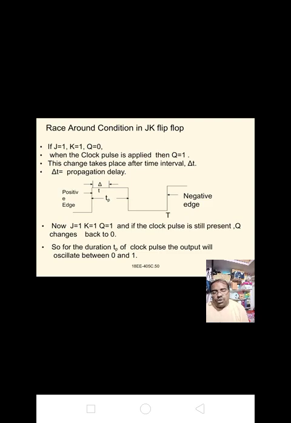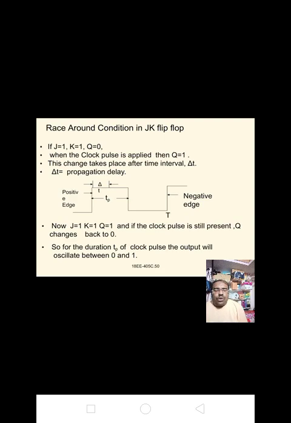It is from 0 to t. Here the logic 1 duration is Tp, the pulse width, and from that we take some amount of time, delta t, which is nothing but the propagation delay. After that, the output is given back to its actual position, that is 0.